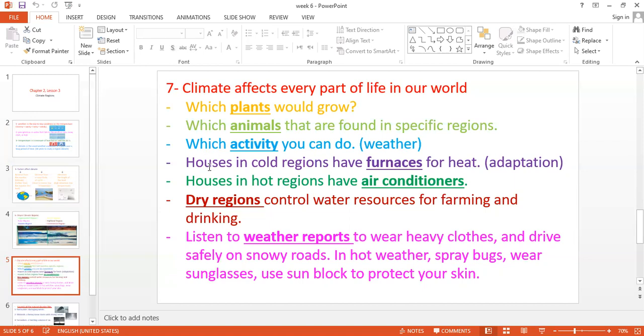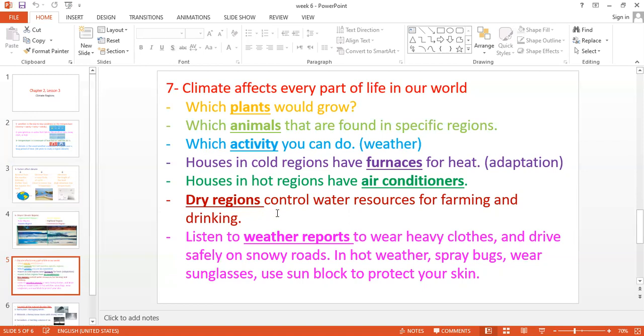After that, our homes. In cold regions, of course, we have heaters in our homes in winter, furnaces also. Furnaces here means heaters. And in hot regions, especially in the summer, we have air conditioners.